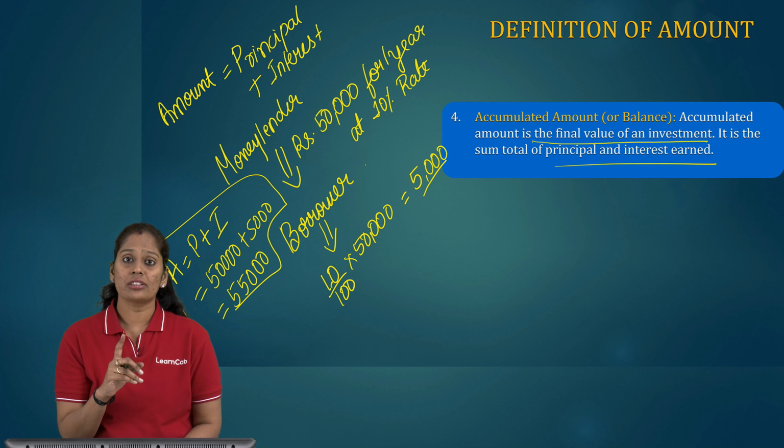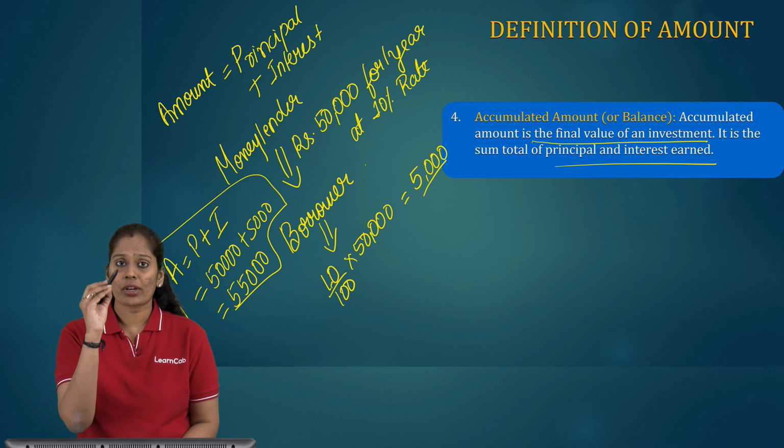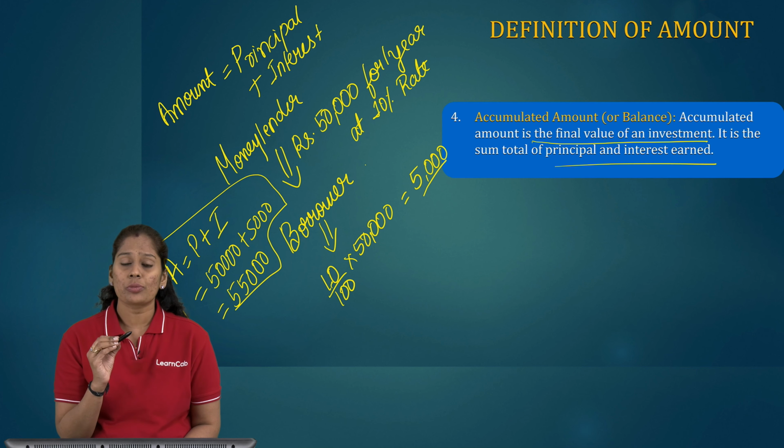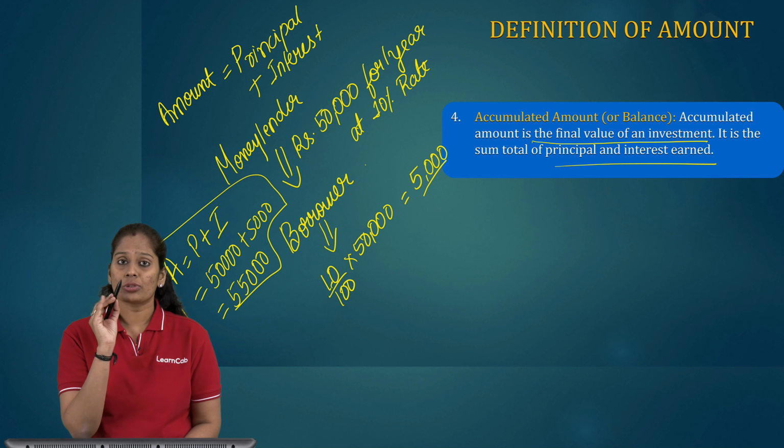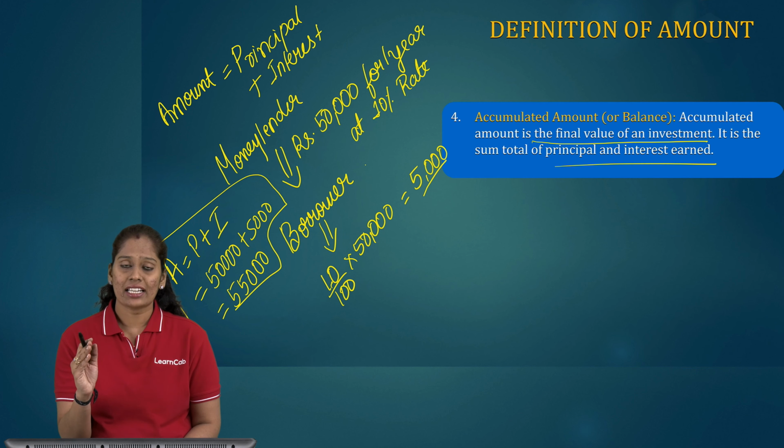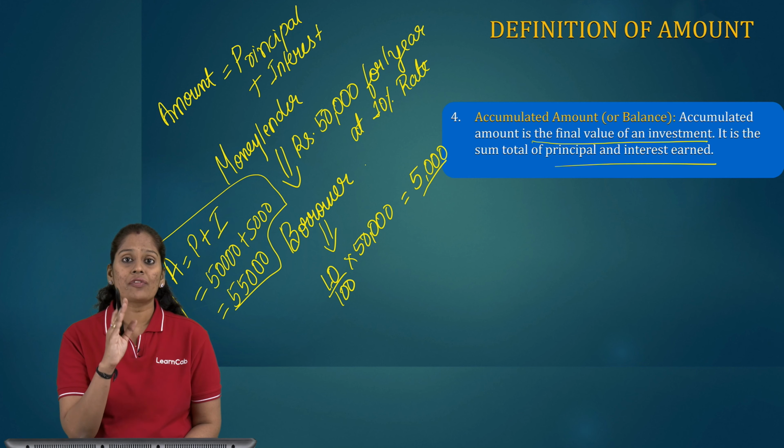For 50,000 for a period of 1 year at the rate of 10%, the person is going to earn 5,000 rupees as the interest. So my total amount will be principal plus interest, that is 50,000 plus 5,000 interest makes it 55,000 final amount, that is the accumulated amount.